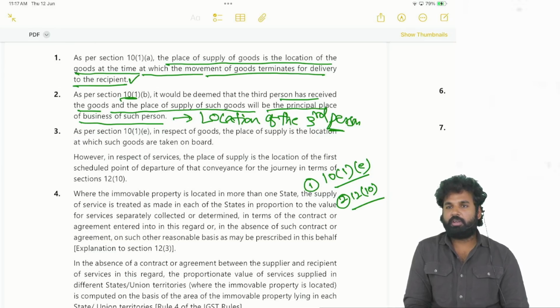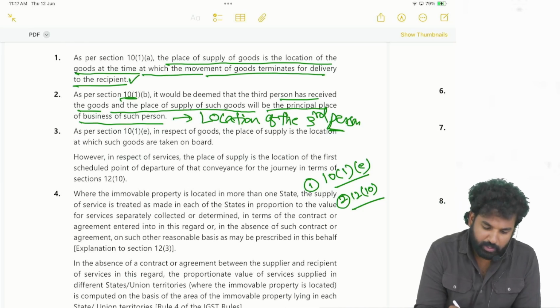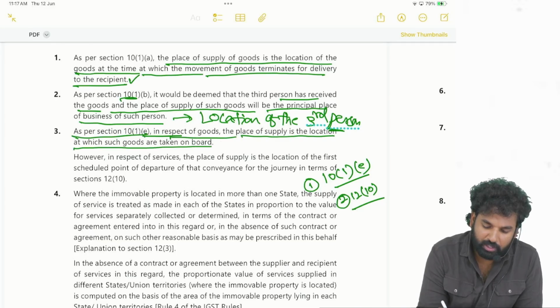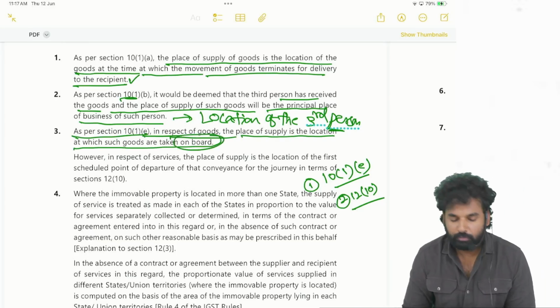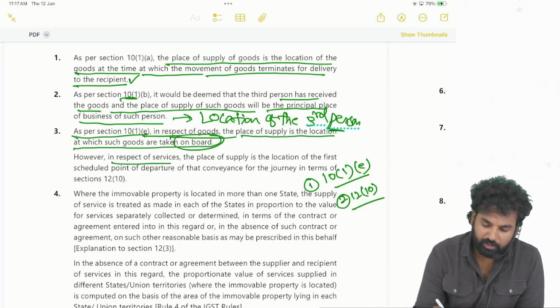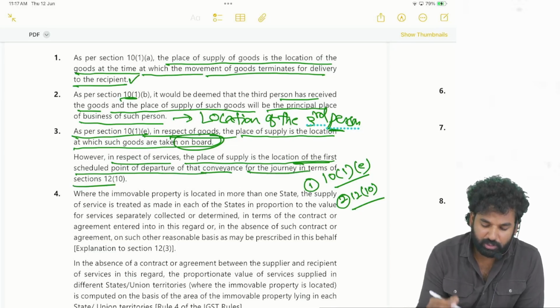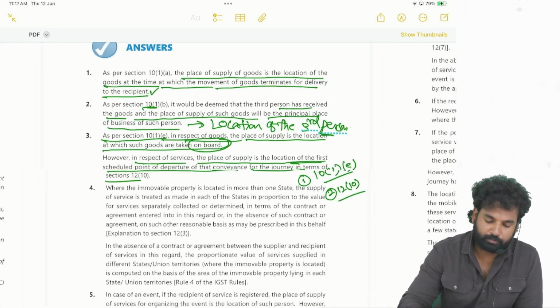See here, as per section 10 subsection 1 clause E, in respect of goods, the place of supply is the location at which such goods are taken on board the conveyance. However, in respect of services, the place of supply is the location of the first scheduled point of departure of that conveyance for the journey in terms of section 12 subsection 10.